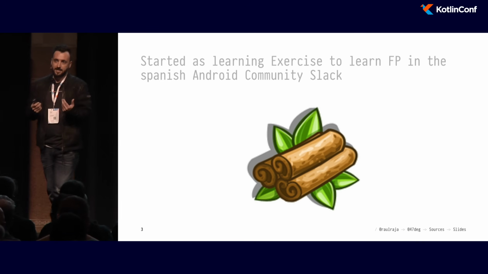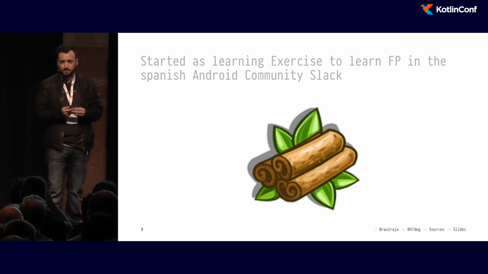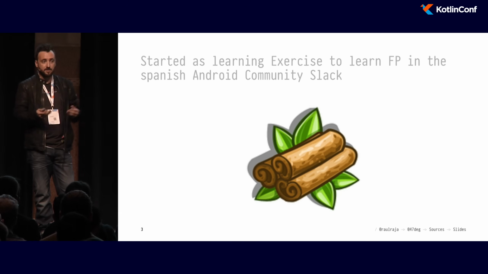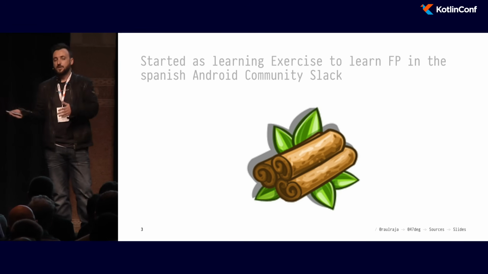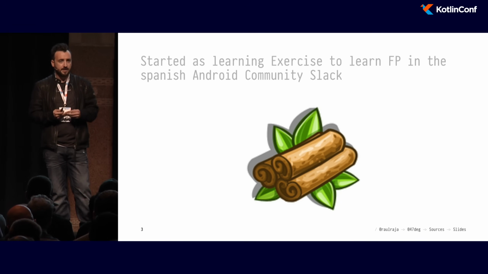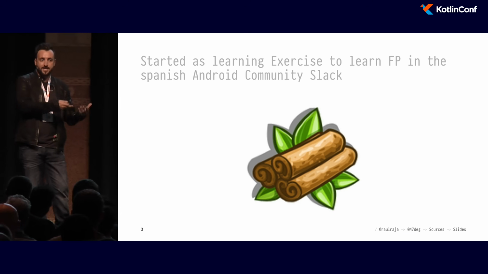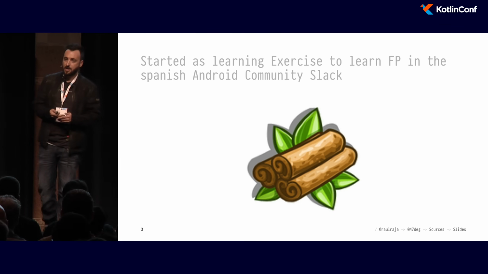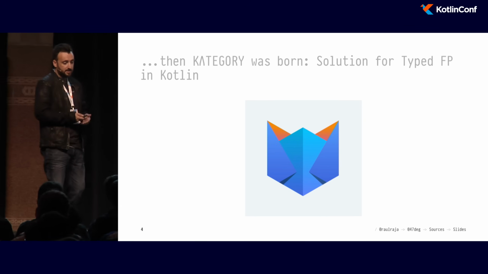And Arrow started as a learning exercise. This is a Slack in the Spanish community where most people from the Android community in Spain hang out, and then they discuss Kotlin, FP, and other tech-related things. There were a lot of people interested in functional programming, and I had some experience with Scala and other languages doing that. So I wanted them to get an impression of what that would look like in their language. So we started encoding super basic data types like Option or Try or Either just for fun and to see what that would look like in Kotlin.